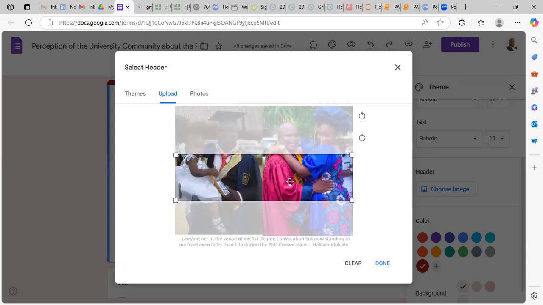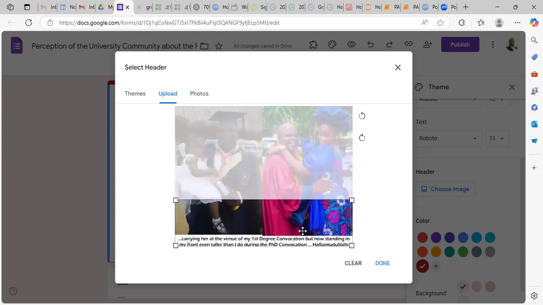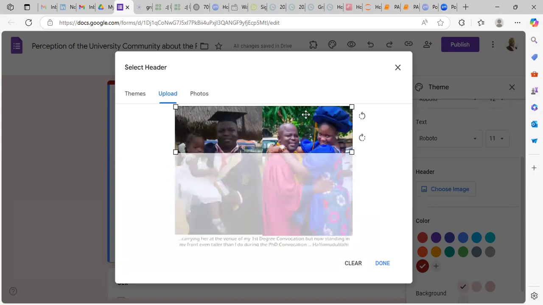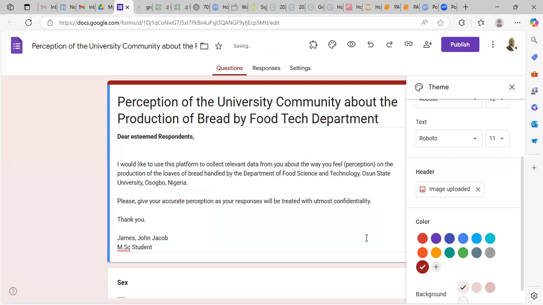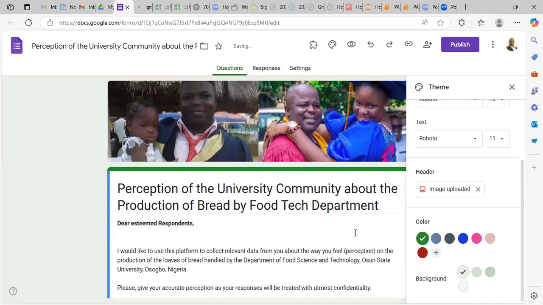And you can move the image like this. If you like, you can move it up. You can go to anywhere you want to pick. Look at this image now. This image can say done. When you say done, then that image will apply immediately. Can you see the image now?